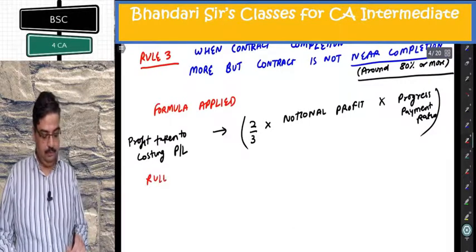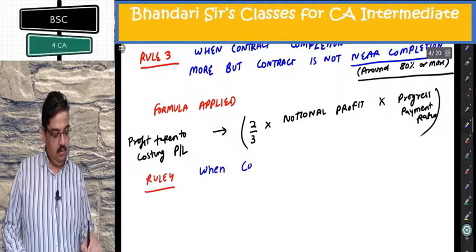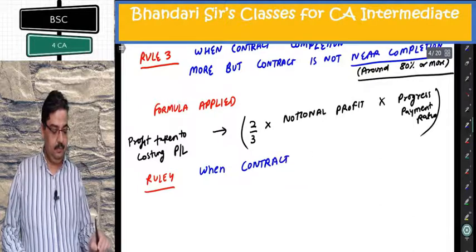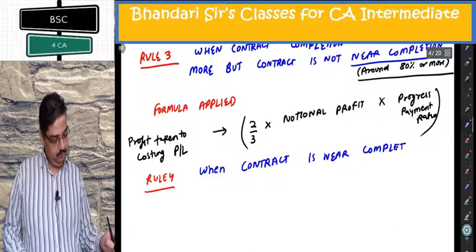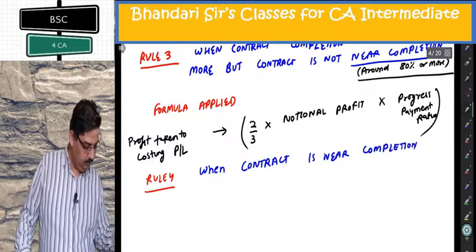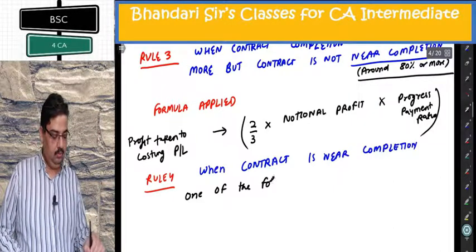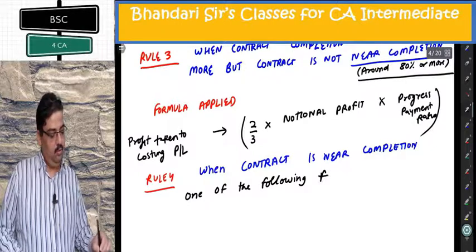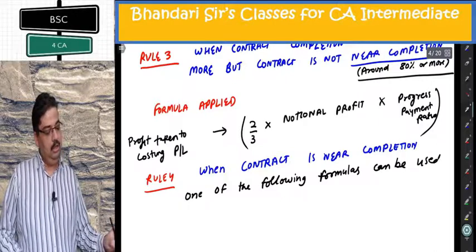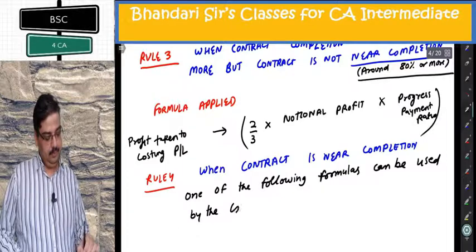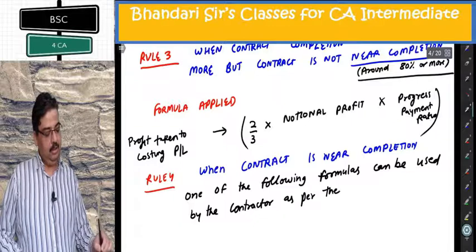Rule 4. When contract is near completion, one of the following formulas can be used by the contractor as per their policy.